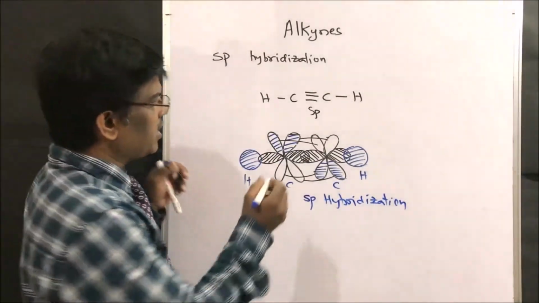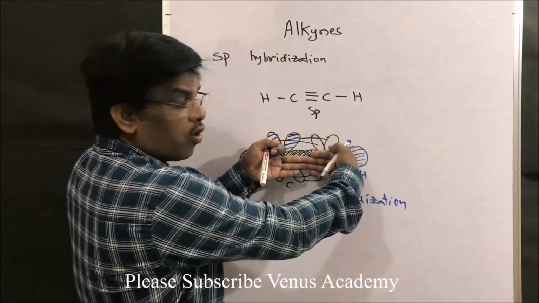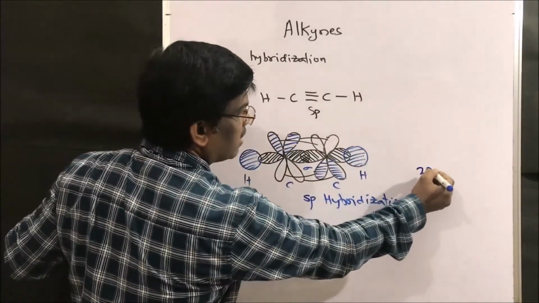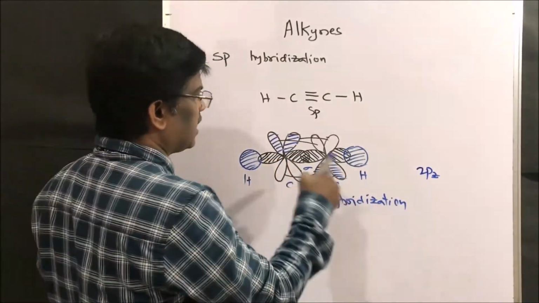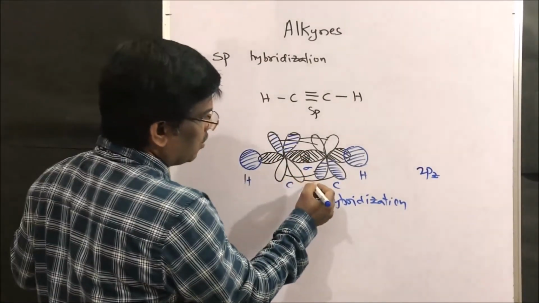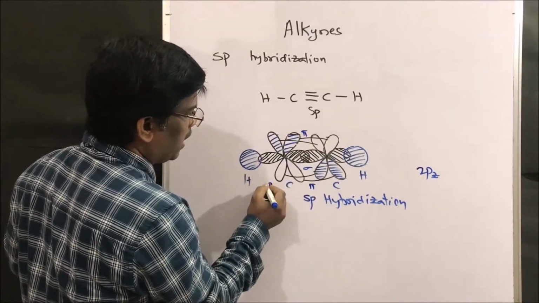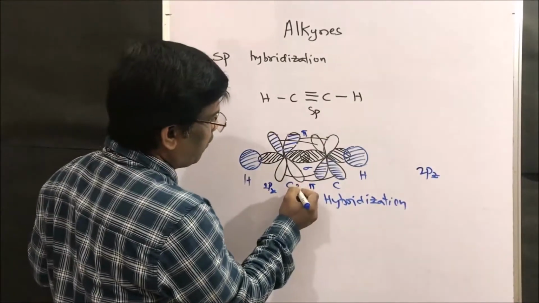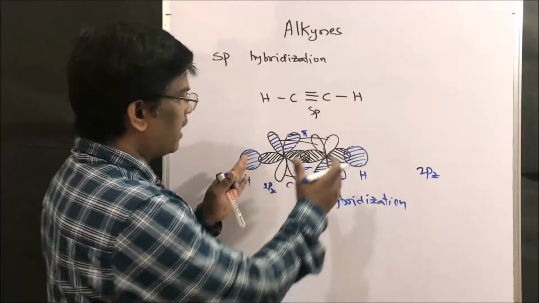In sp hybridization, we have one sigma bond, formed by end-on overlapping of 2pz orbitals of carbon. Then there are two pi bonds, formed by 2px and 2py orbitals of one carbon with 2px and 2py of the other carbon.